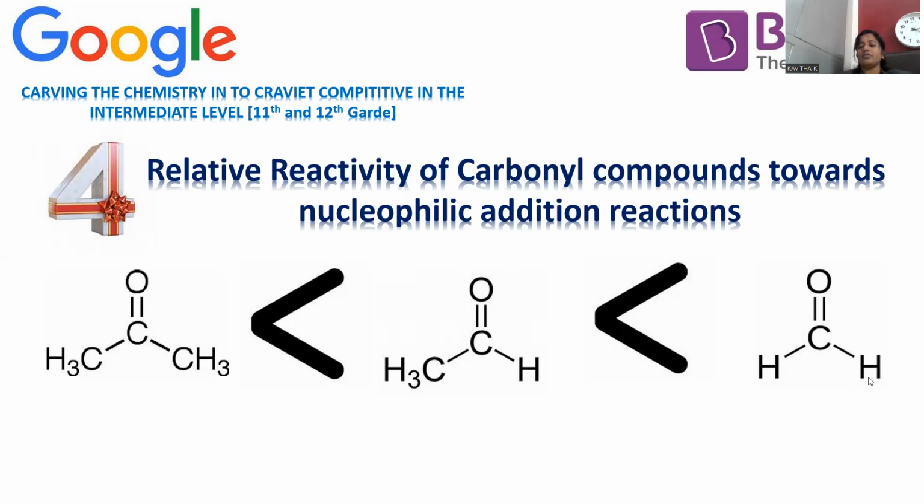But here we have only 2 hydrogens, which are smaller. But here methyl is bulky. Bulkiness is one reason, and the inductive effect is the second reason, restricting the nucleophile from going for nucleophilic addition. Now move on to acetone, where we have 2 methyls with more tendency to release electrons. The higher the electron releasing nature, the more the electron density on the carbon increases. Nucleophilic addition becomes difficult. That's the reason why it is least reactive, next is acetaldehyde, and the highest will be formaldehyde. This is purely based on the inductive effect of methyl.